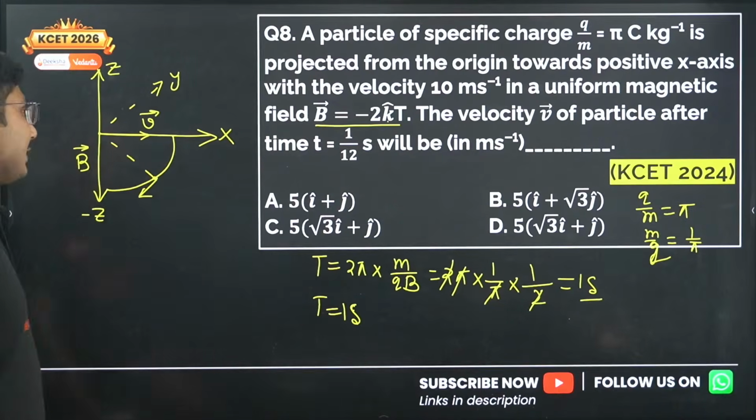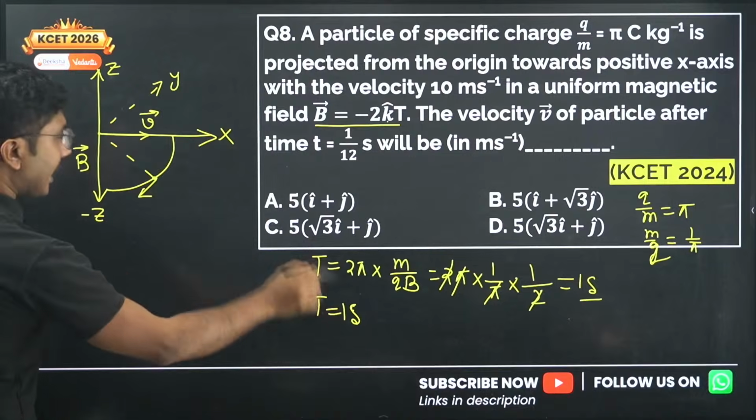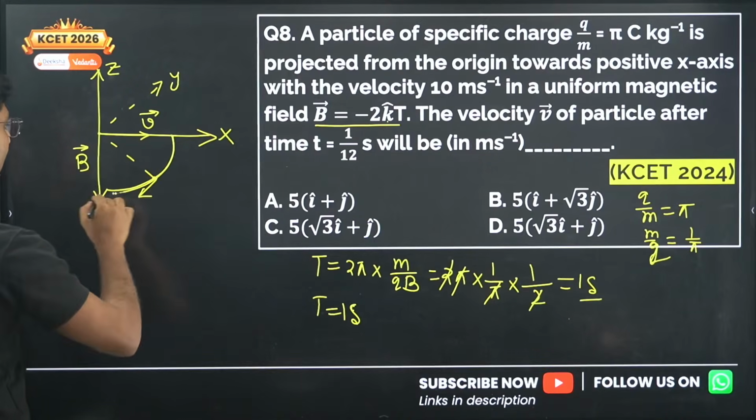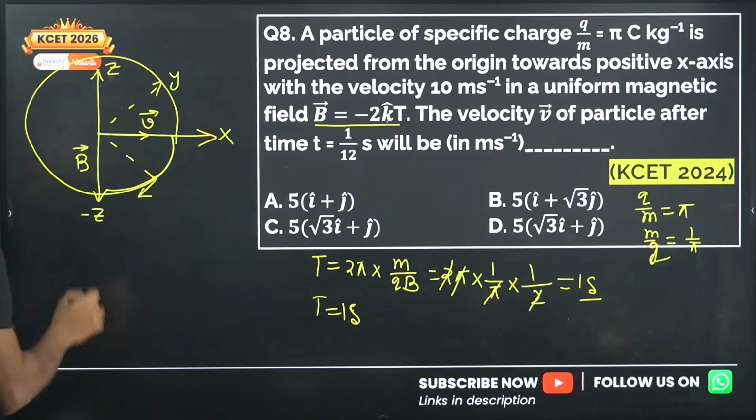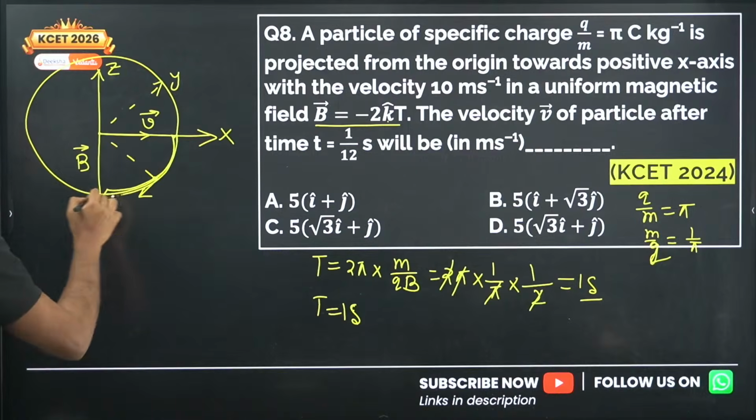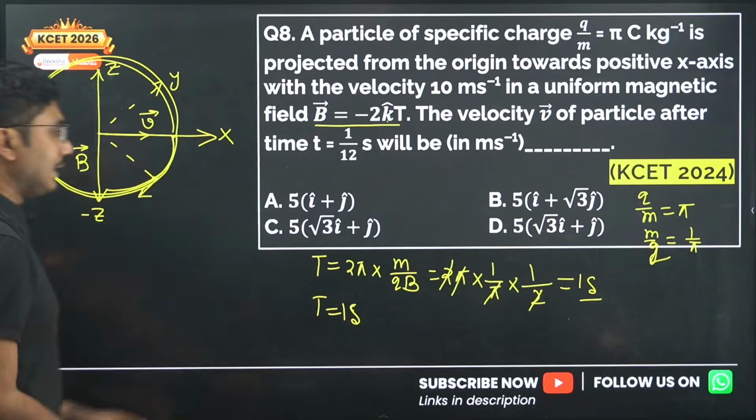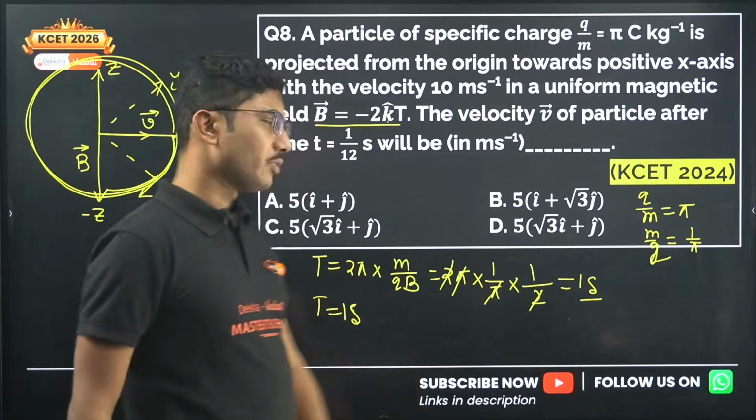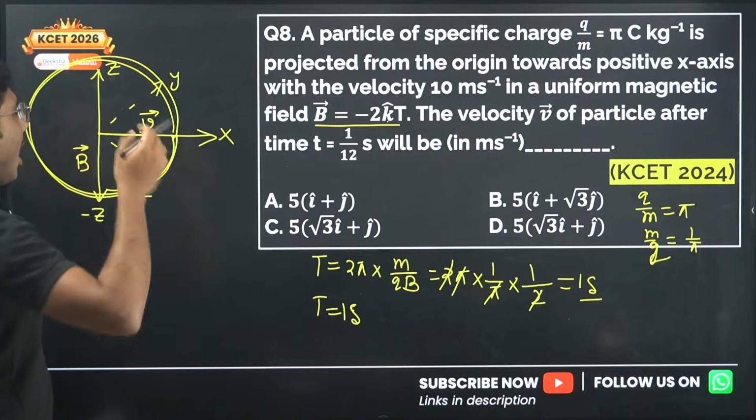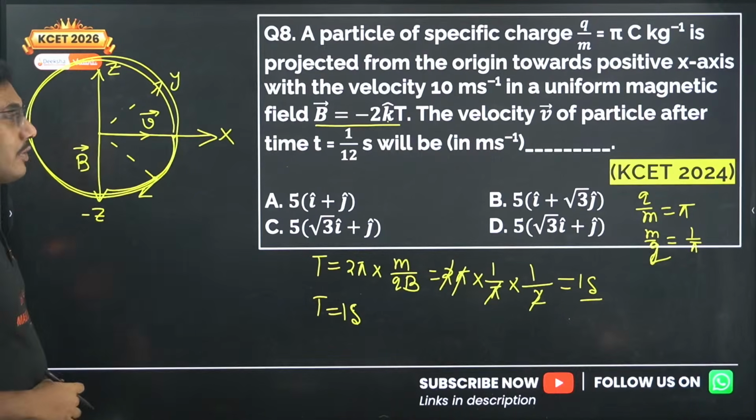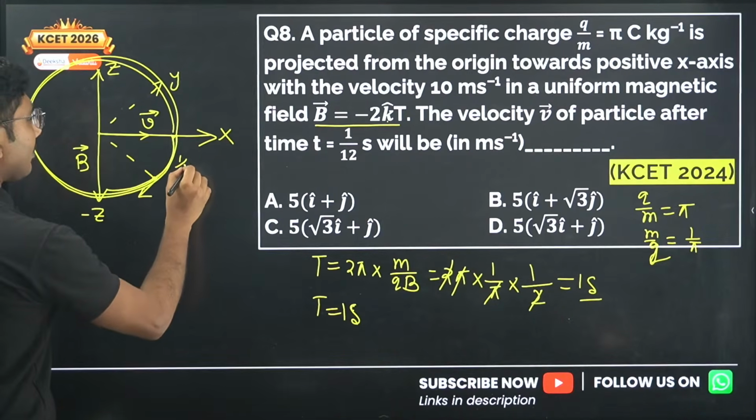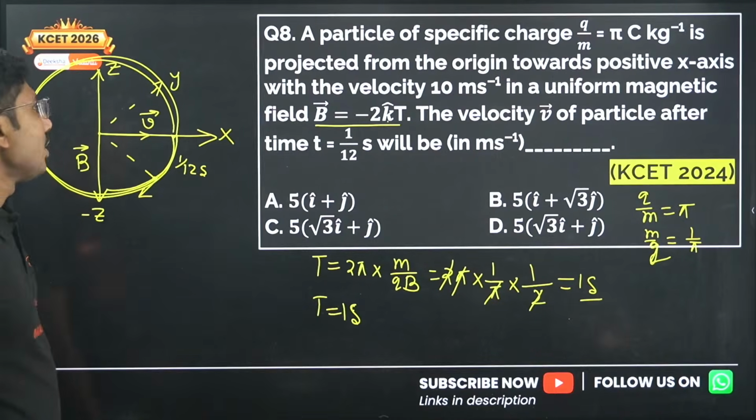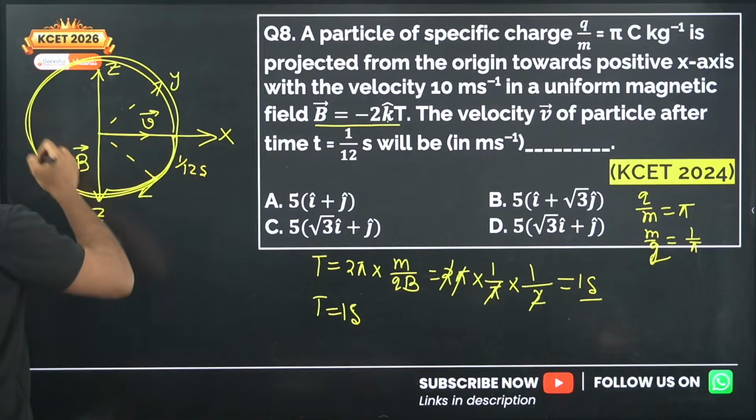This is the time period. That means within this time it will rotate completely once. The particle will rotate completely once in this time, 1 second. Okay, so how much will it rotate in 1 by 12 seconds? That is the question.